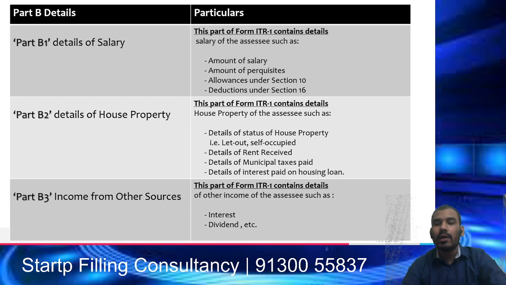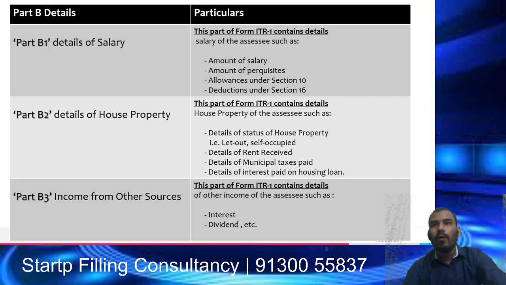House property may be let out or self-occupied. If it is let out, it is details of rent received, municipal taxes, and if it is on loan, so interest paid on housing loan for the previous year. So only one house property can be considered in ITR 1 form. And third part is income from other sources.